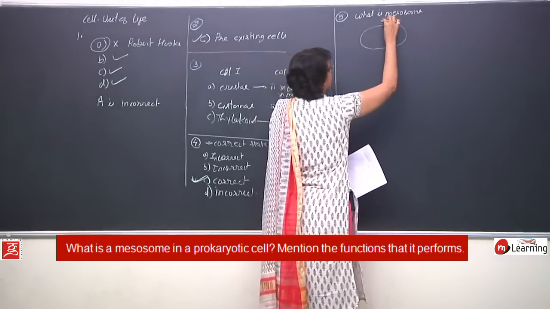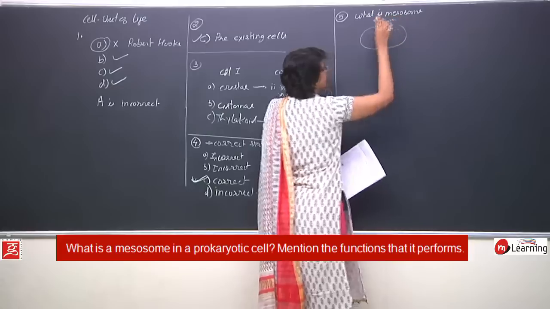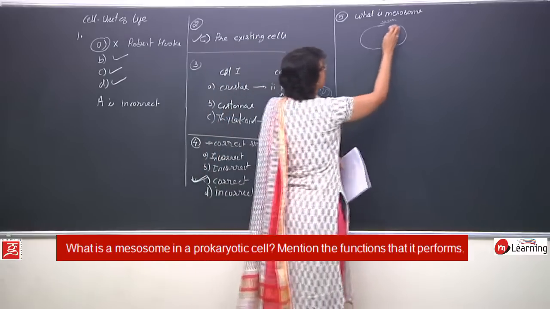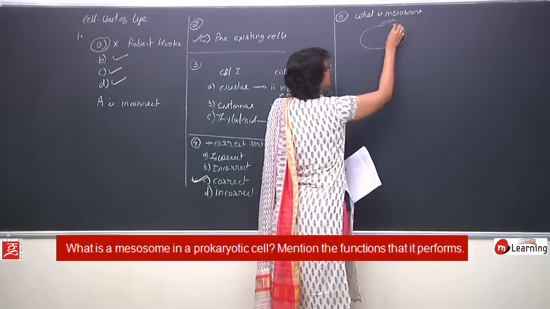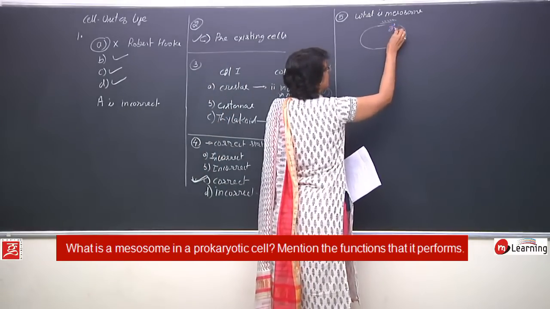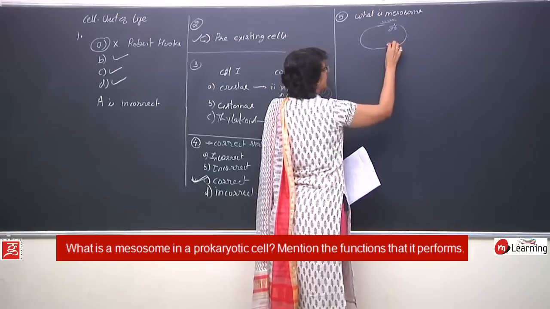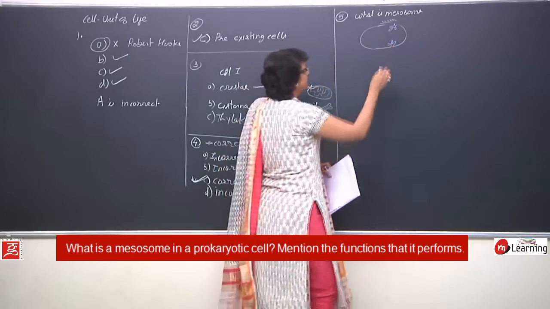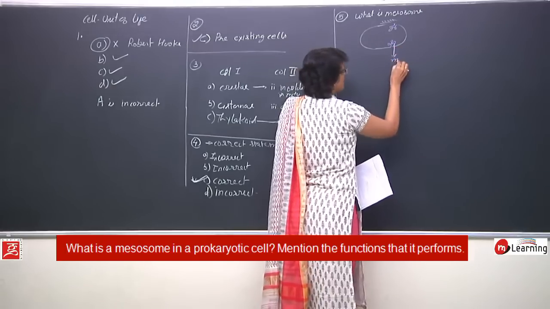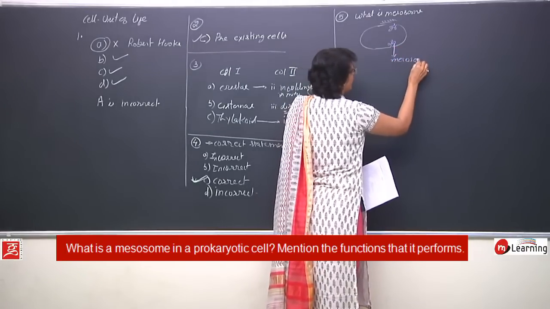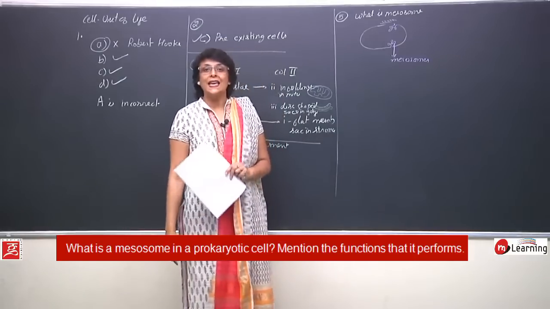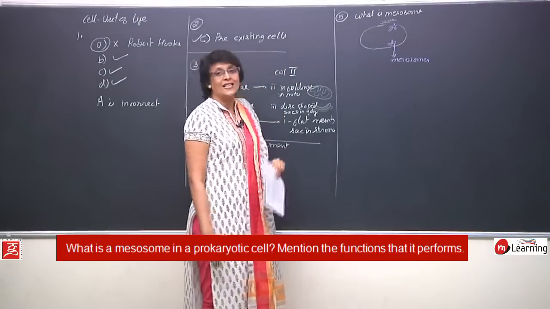We also made cell wall outside it of peptidoglycan, and at some places we showed that this plasma membrane shows infoldings. These infoldings of plasma membrane are known as mesosomes. So what are mesosomes? Mesosomes are infoldings of plasma membrane.